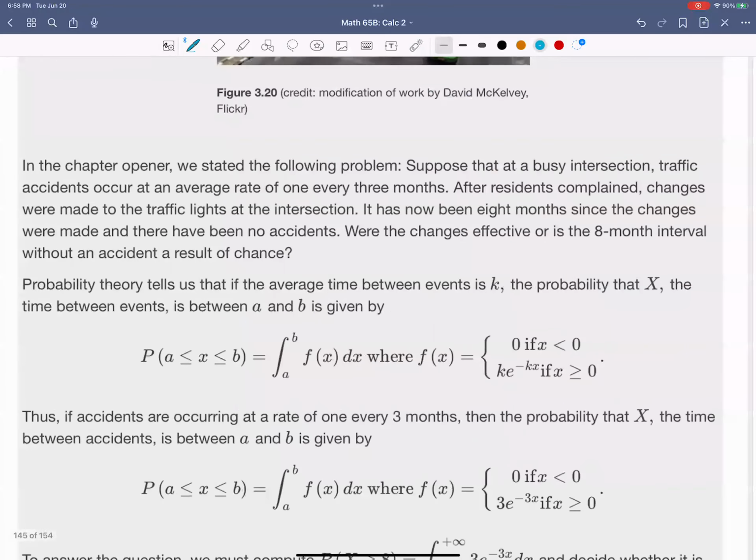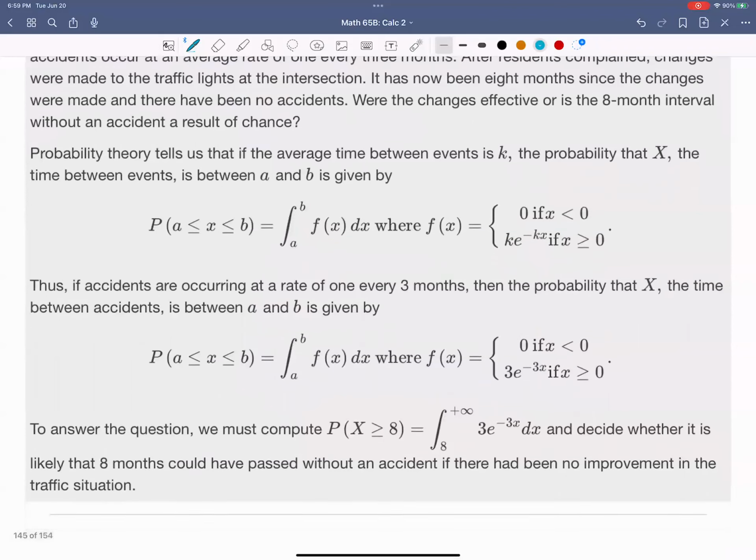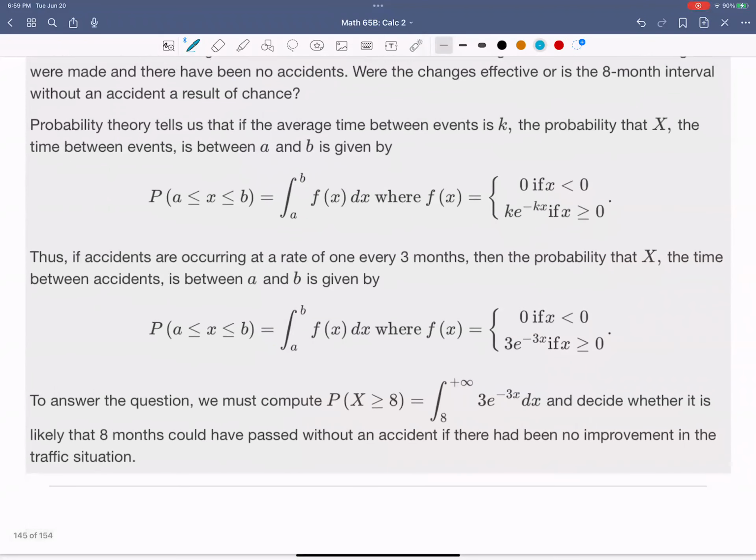Suppose that at a busy intersection, traffic accidents occur at an average rate of 1 every 3 months. After residents complained, changes were made to the traffic lights at the intersection. It has now been 8 months since the changes were made, and there have been no accidents. Did the changes affect it, or is the 8-month interval without an accident a result of chance?